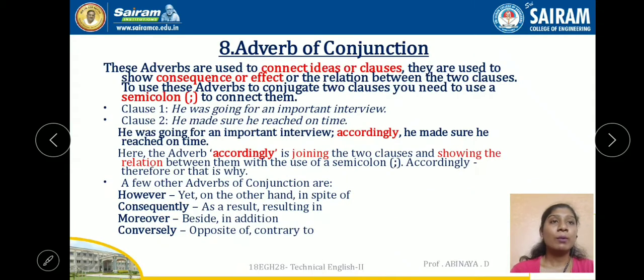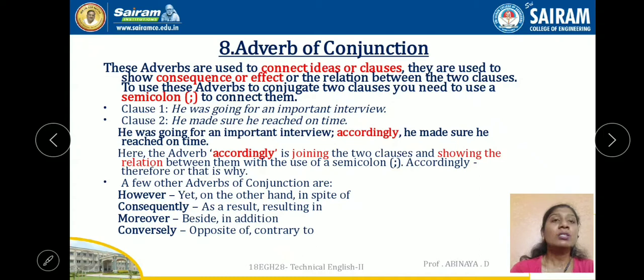Last one, adverb of conjunction. So these are connecting adverbs. See, these adverbs are used to connect ideas or clauses. If two clauses are there, we can use this adverb to connect. They are used to show consequence or effect or the relation between the two clauses. To use these adverbs to join two clauses, you need to use a semicolon. We have to use a semicolon while using these adverbs of conjunction to connect two clauses.